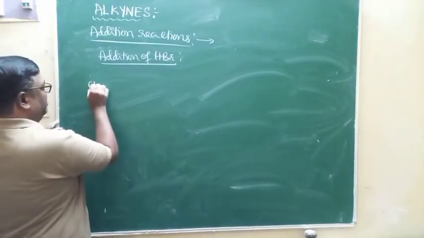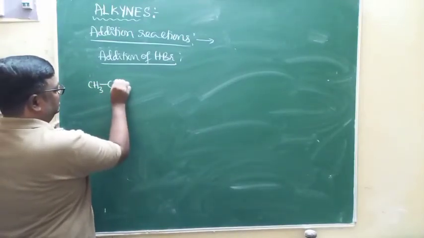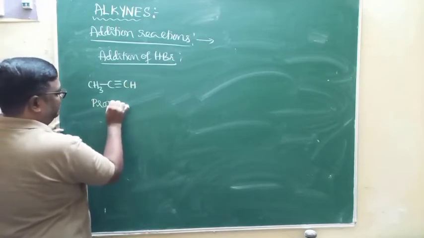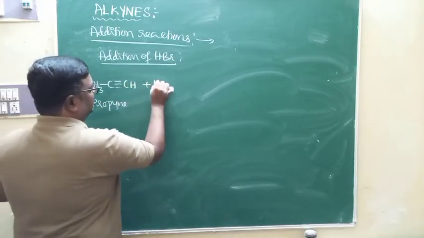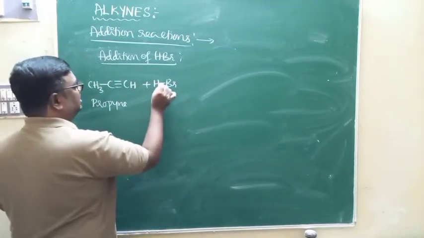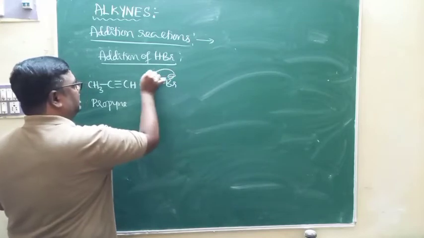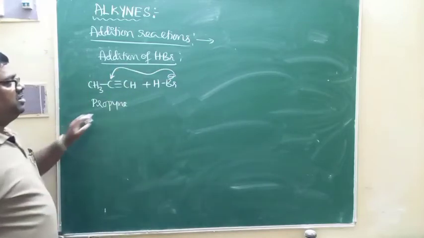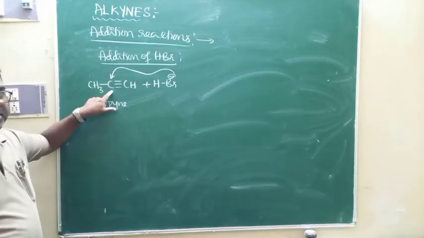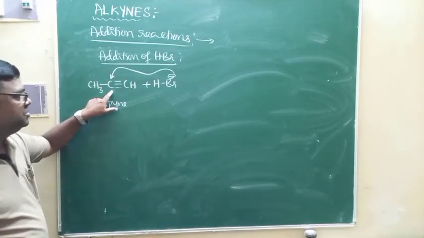If I take propyne, CH3, C triple bond CH, it undergoes addition with HBr. The negative part will be attached to that carbon atom with the least number of hydrogens, according to Markovnikov's rule.